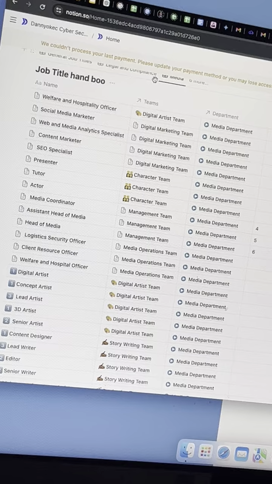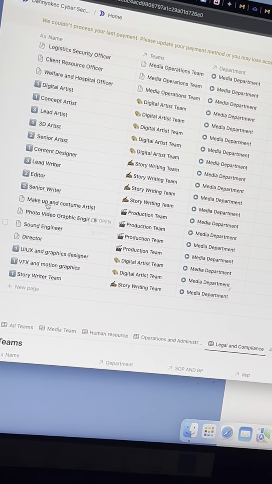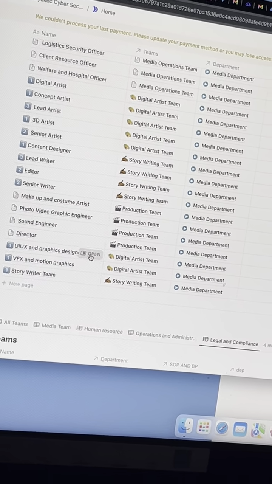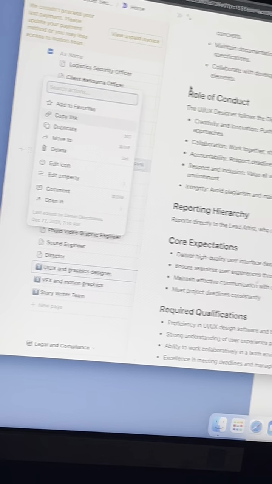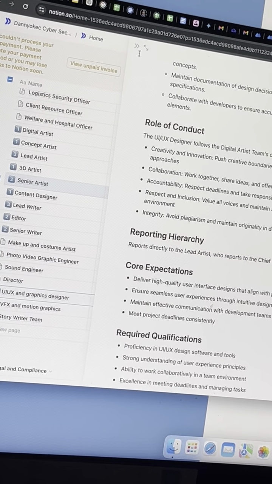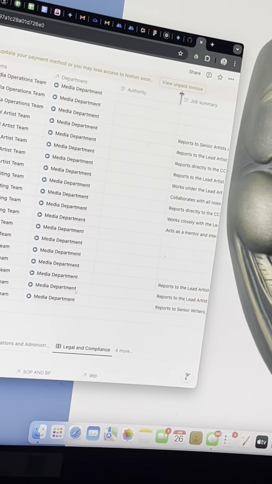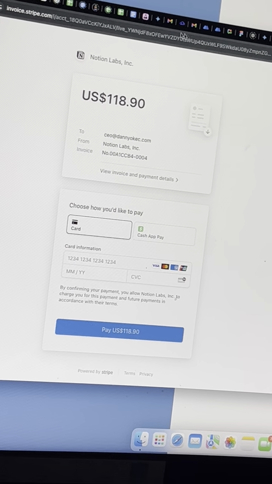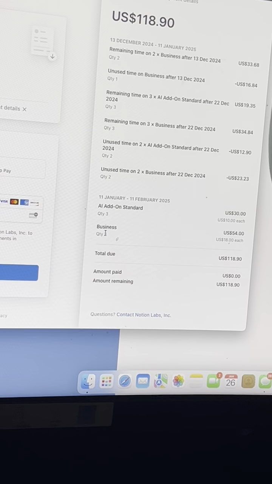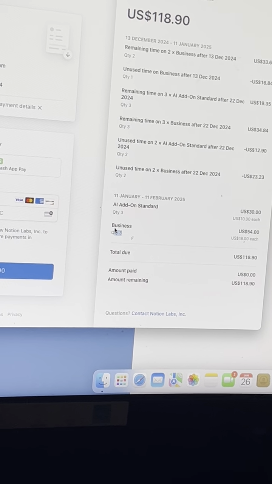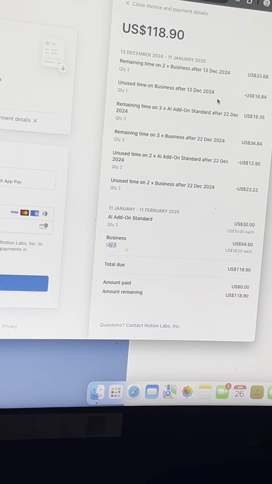Okay, so this whole document right now, there are plenty. I wrote lots of them. Everything you see like this is a document. So imagine the months it took me to write all these documents. But anyway, after writing these documents, Notion just came in to tell me that I have to pay them. So I'm kind of owing about $118 for just 3 people. Unfortunately, I cannot pay at the moment because I'm like, why should I pay $118, right? Just because I have 3 people. Look at it here, three people. So 3 people, and I'm paying $118. Okay, so that's by the way.